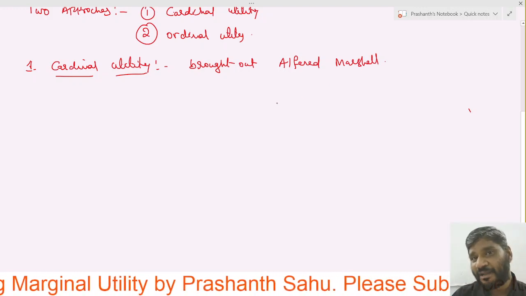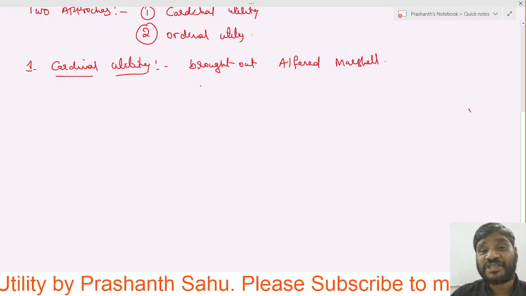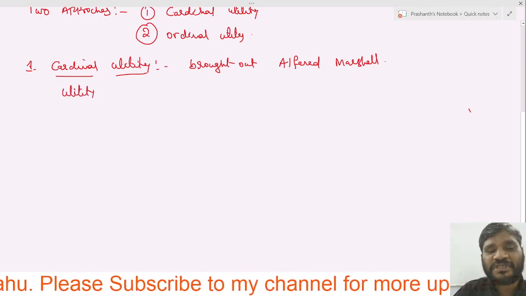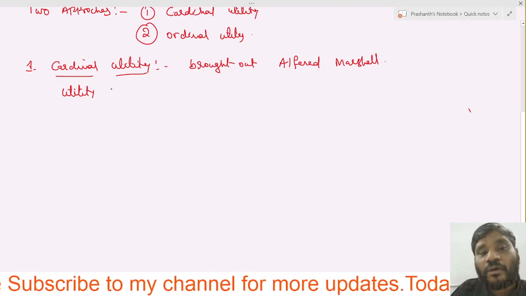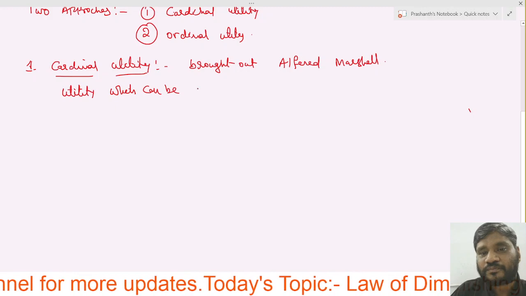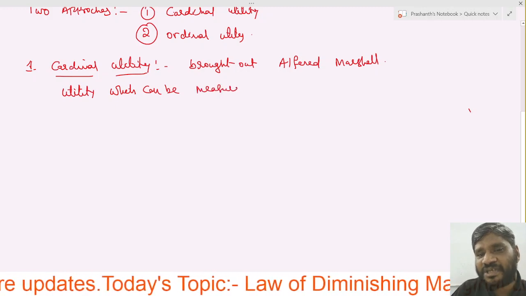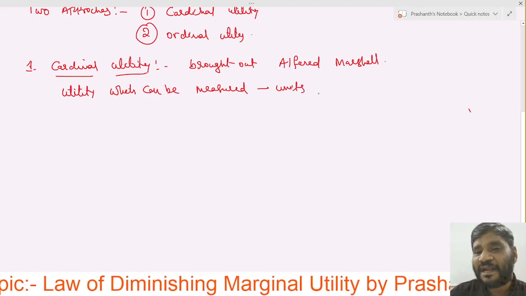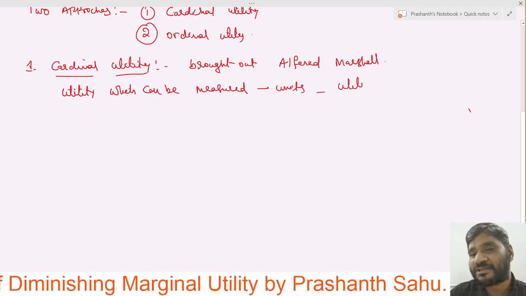And what he is telling is that utility can be measured in terms of units, and that is called utils.